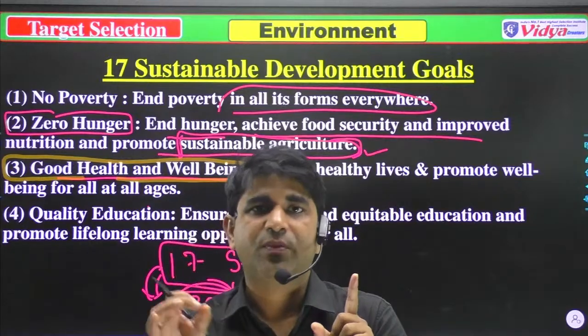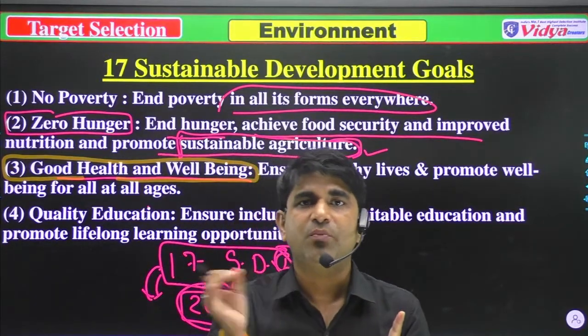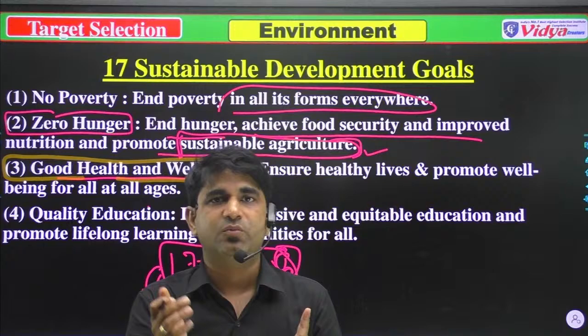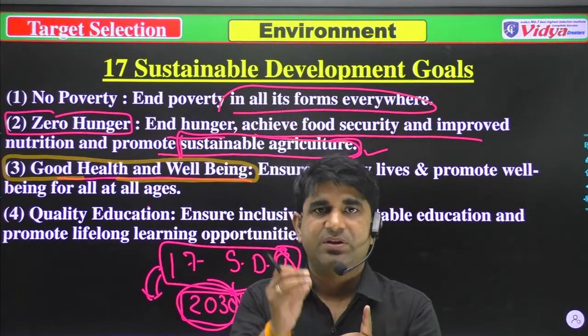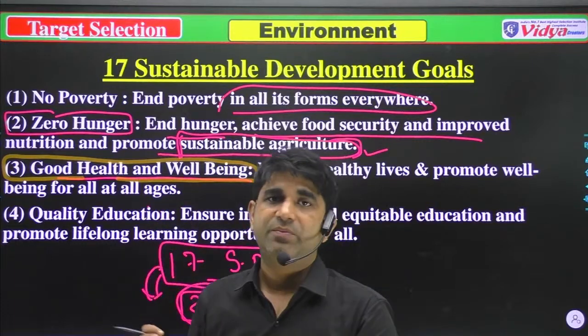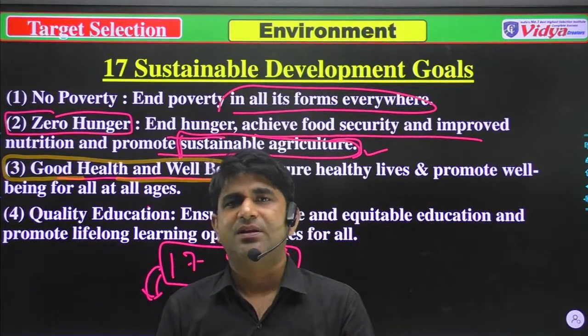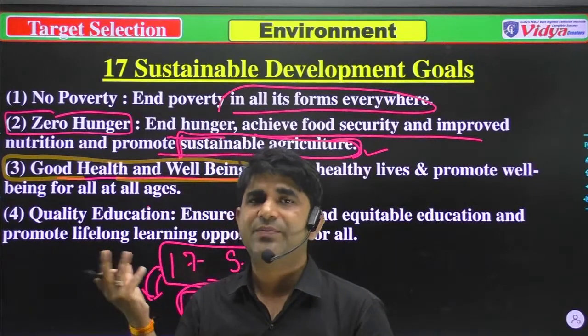Our first goal is zero poverty, मतलब कोई गरीबी ना हो. Second is zero hunger, because when there is no poverty, कहीं भुखमरी नहीं होगी. Hunger means भुखमरी.